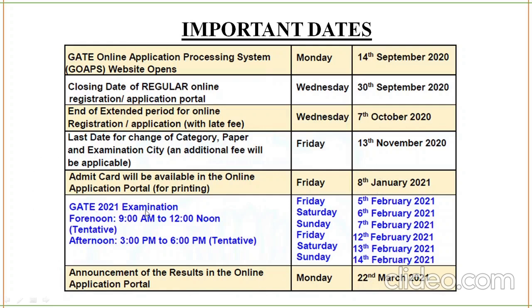And the GATE 2021 examination will be held from 5th February to 14th February, 5th, 6th, 7th, 12th, 13th, 14th. And the time will be 9 a.m. to 12 noon for the forenoon session. And for afternoon, it will be 3 to 6 p.m. Actually, this is tentative. It's not confirmed. You will get the confirmed dates and the timing in your hall ticket. The next is announcement of results in the online application portal. You will get the results by 22nd March 2021.